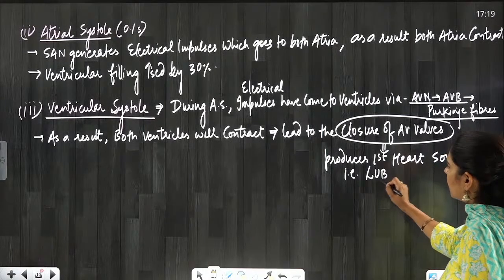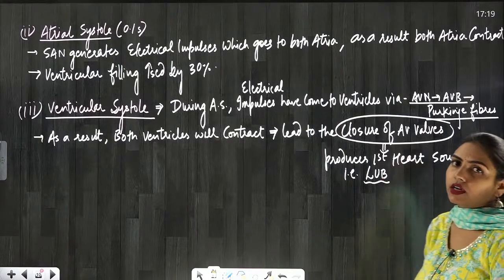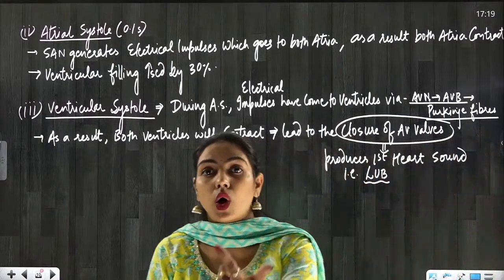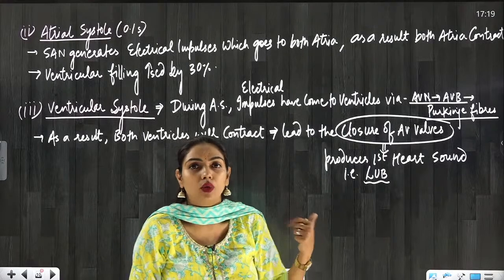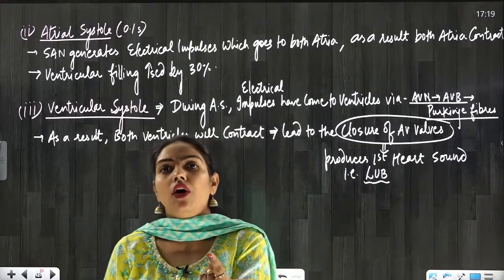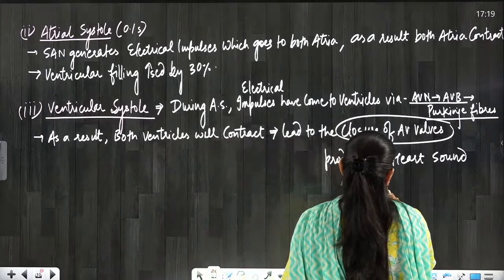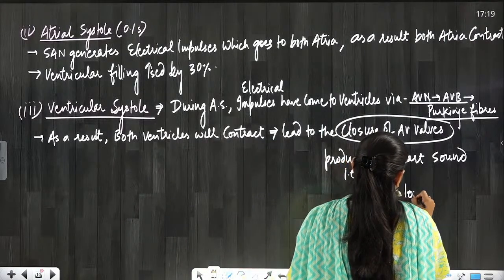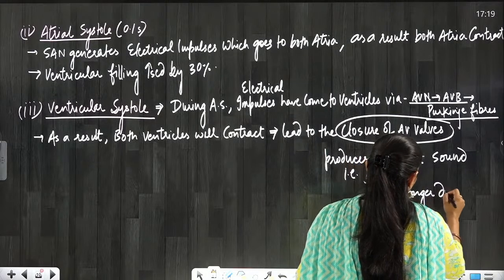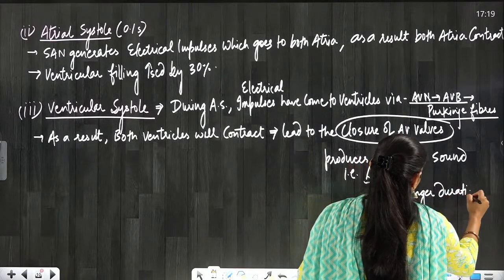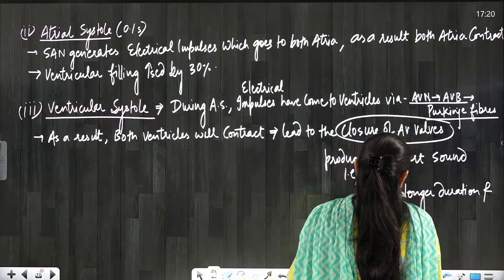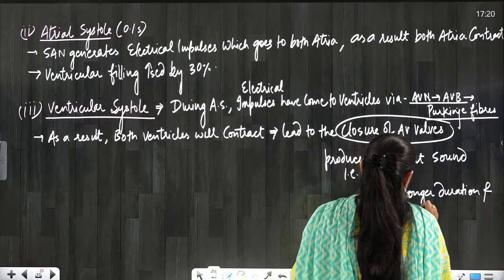That is lub. Lub is the first heart sound. It is of longer duration as compared to the second sound, and it is of high pitch.